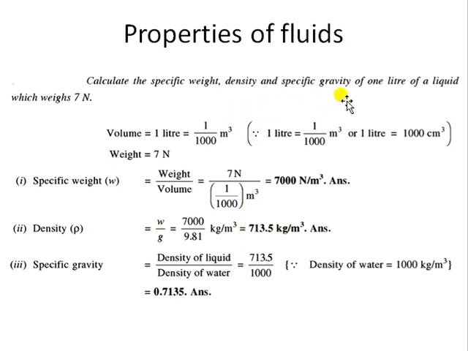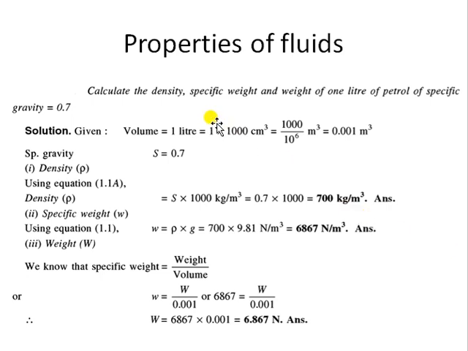And last, we need to calculate specific gravity. Specific gravity, by definition, is the density of the liquid divided by the density of the standard liquid. The standard liquid is water. The density of the liquid we have calculated in the previous part, and the density of water, the standard liquid, is 1000. You need to remember this, density of water is 1000. So from here I can say that the specific gravity of the given liquid in the question is 0.7135, which is less than 1. Okay, this is the first question.